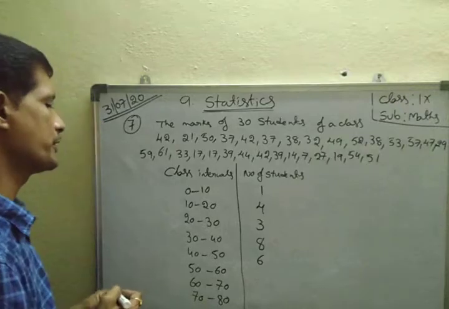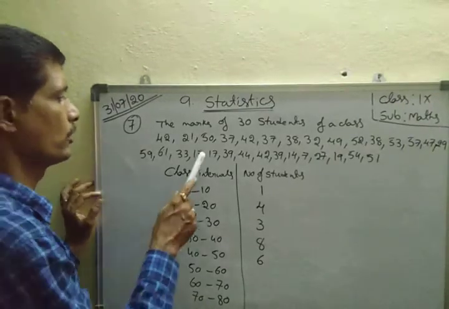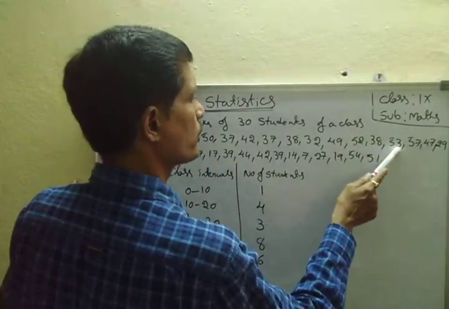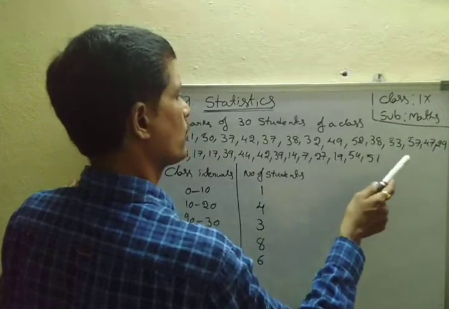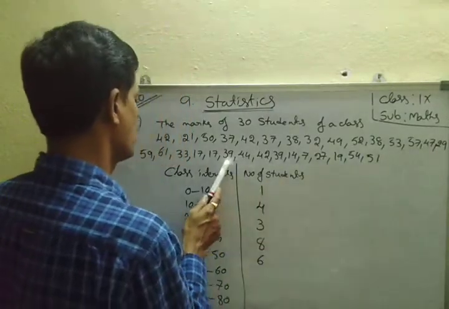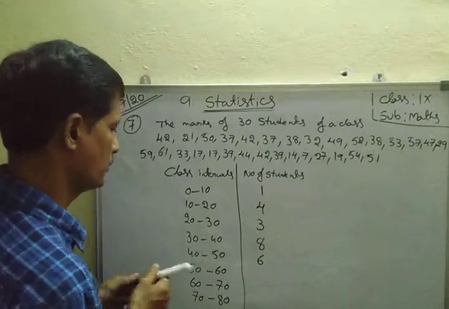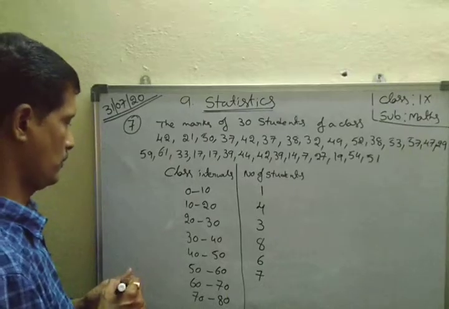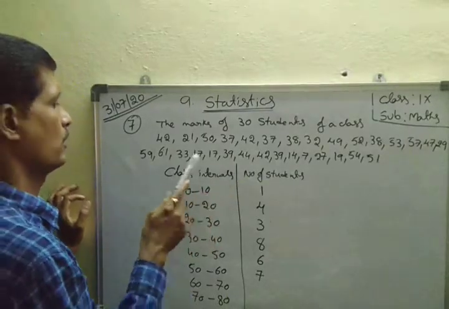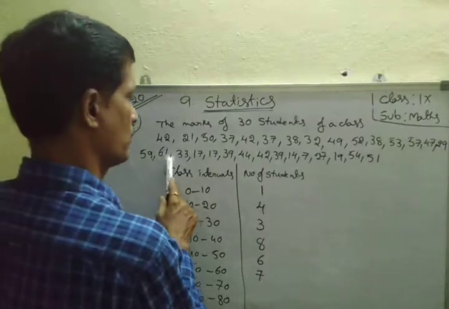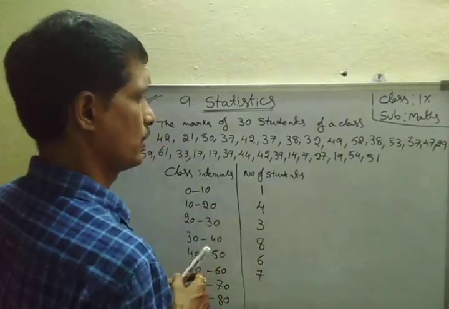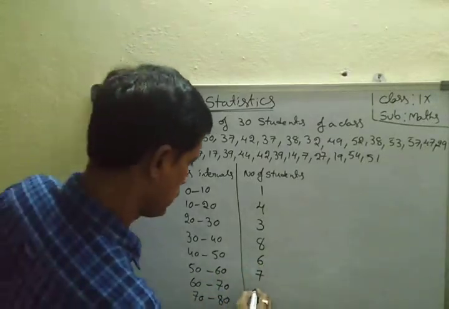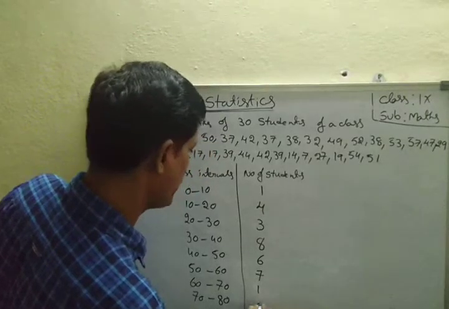Next one is 50 to 60. 50 to 60, that is 1, 2, 3, 4, 5, 6, 7. Next 60 to 70, 1. 70 to 80, that is 0.